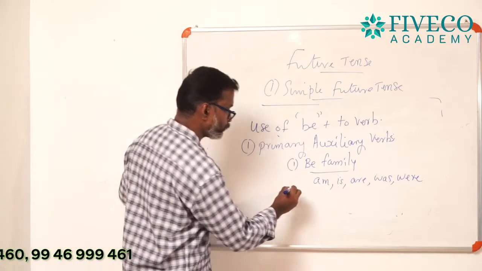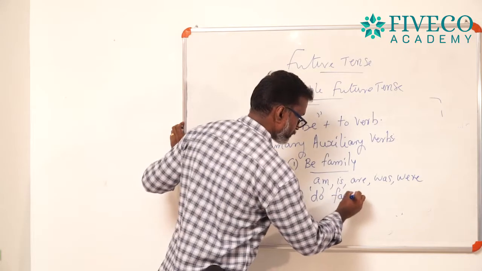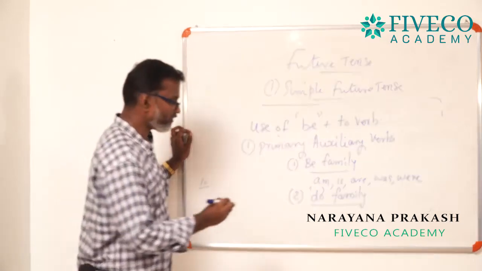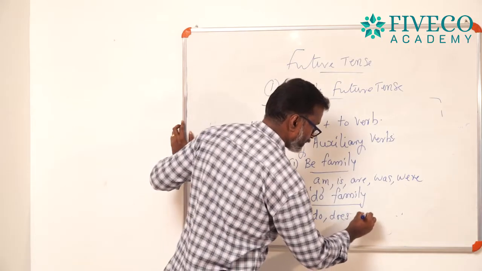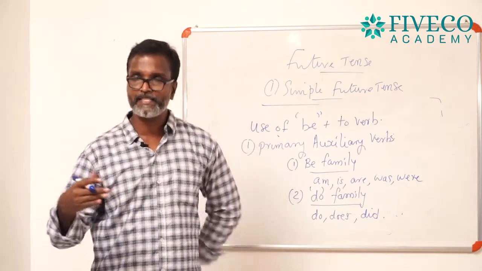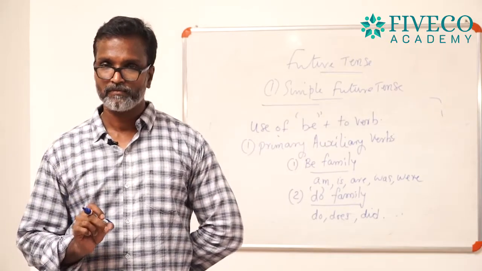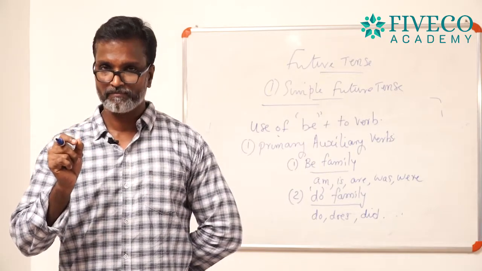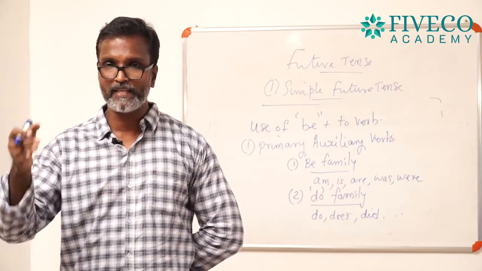And next one is the do family. Do family means do, does, and did. They are called do family. Similarly, you will see in the question paper, they will write in bracket do. That means you can use the appropriate form of do family. You can use does, or you can use do, or if the tense is past, you can use did.